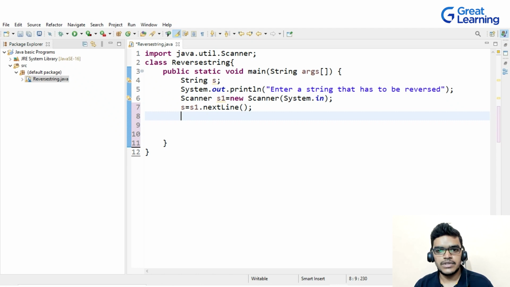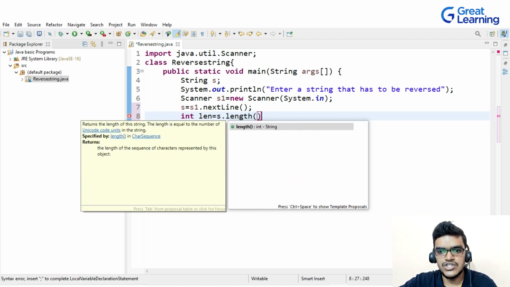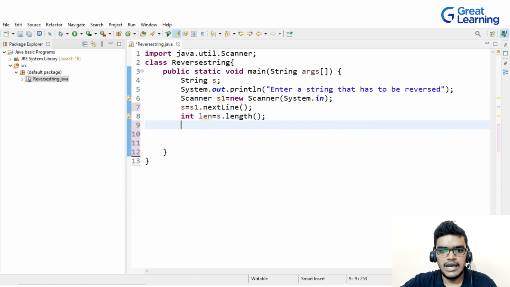Now this is my string, whatever string I am giving through user input, so first I have to find out the length. To find the length I will write int, and let's say the variable name is len, equal to s.length. So this will give me the length of a string, right? And I will create one more string. I will write String reverse, and this will be my empty string. Why am I creating this string? Because once the string is reversed, I will store it into this reverse variable, right?